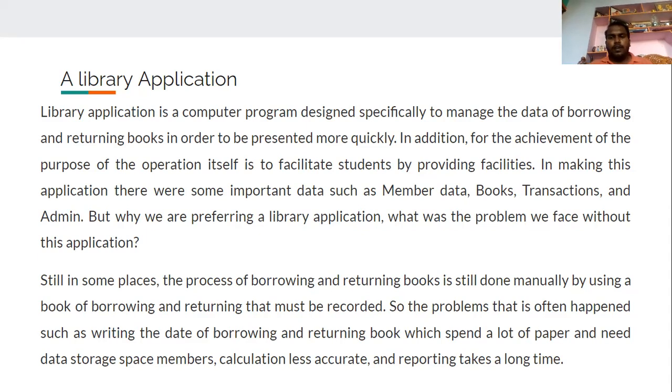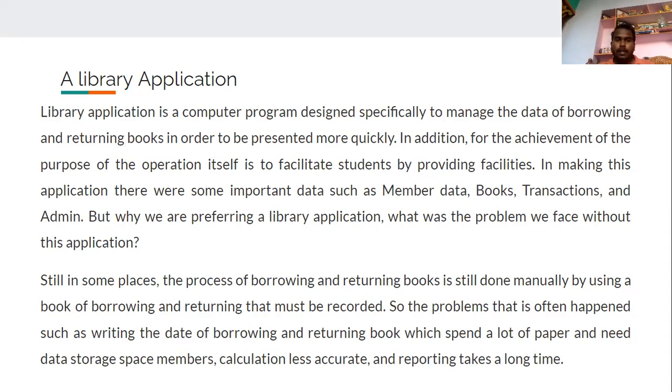In addition, for the achievement of the purpose of operation itself, it is to facilitate students by providing facilities. In making this application, there were some important data such as member data, books, transactions, and admin. So due to this library application, the entering of the data manually will not be there.